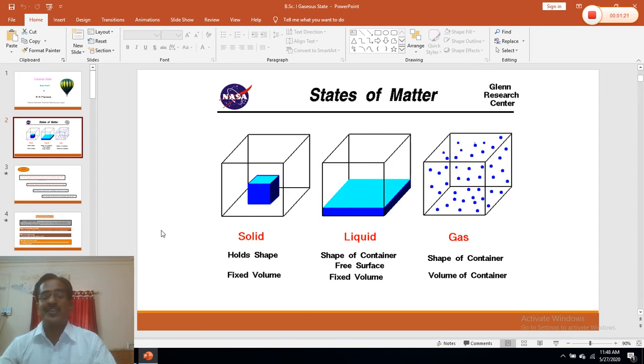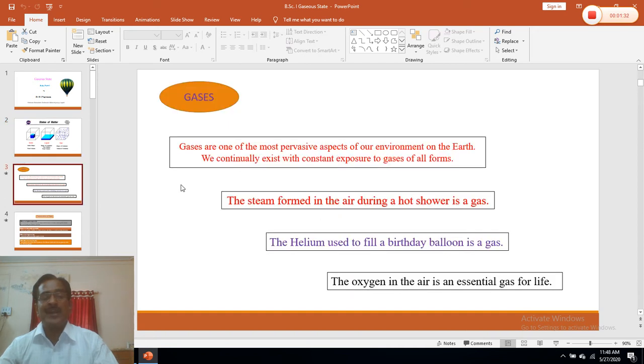Now, out of the three states of matter, gaseous state is a very simple state. It is very easy to understand, and therefore we begin our study with the gaseous state of matter. Now, there are certain properties of gases, and also why study this gaseous state? Because our environment is made up of different gases, and oxygen is one of the main constituents. So oxygen is present in the air, which is essential for the sustenance of life.